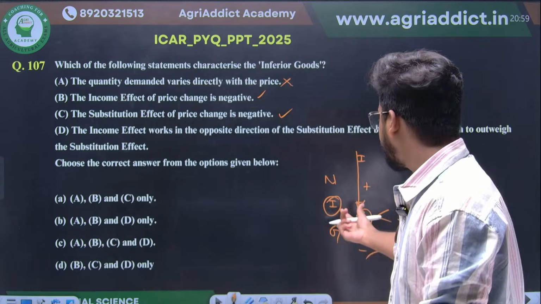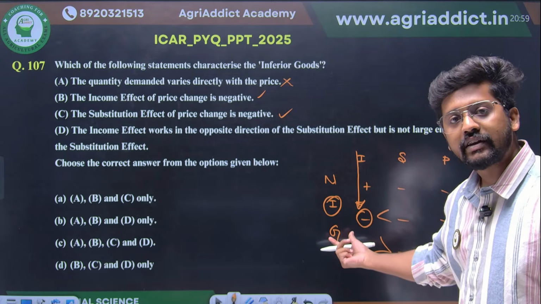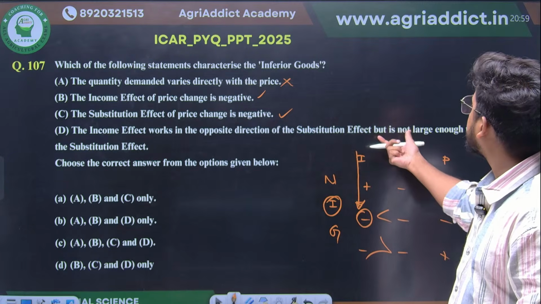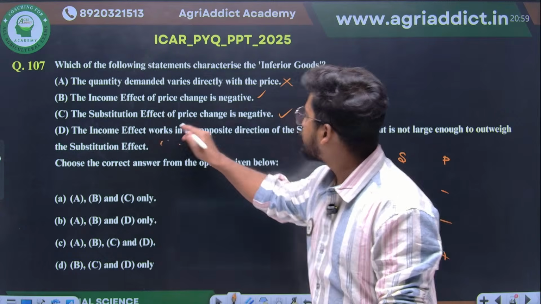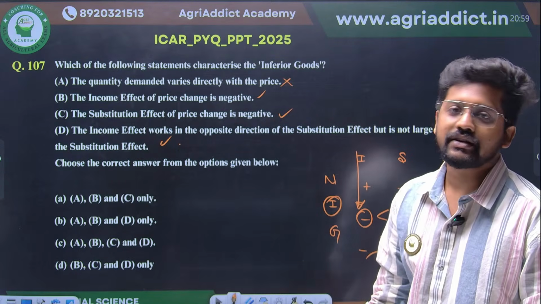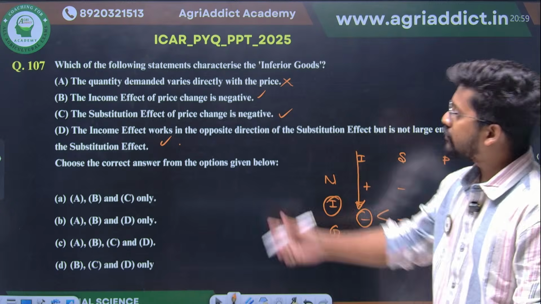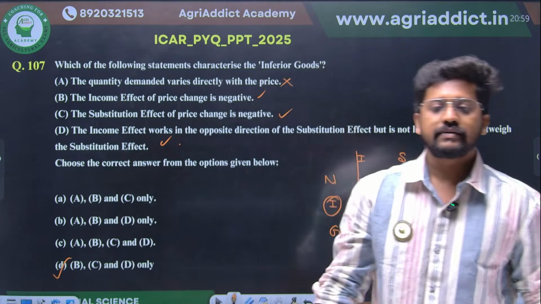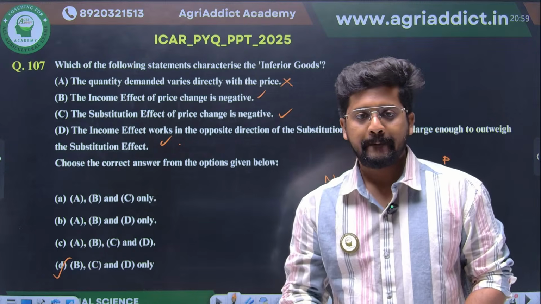In the case of inferior goods, the substitution effect outweighs the income effect. The income effect works in the opposite direction of the substitution effect, but is not large enough to outweigh it. It's clear, right? So D is also a correct answer. From this table, we have made everything clear. So B, C and D. Option D will be your correct answer. Hope you got my point.